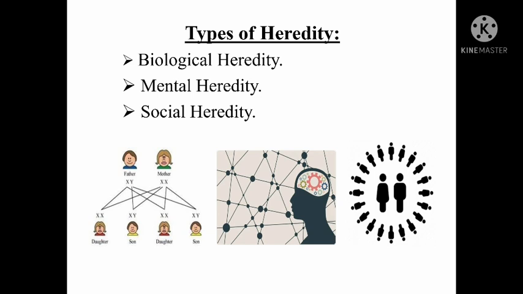Intelligence also seems to be inherited, because in a number of cases the intellectual caliber of children resembles that of their parents. For example, if a parent is very intelligent, the child will inherit that. That is a simple example. Some tendency to commit crime is also reported to be inherited, as evidenced by case studies.